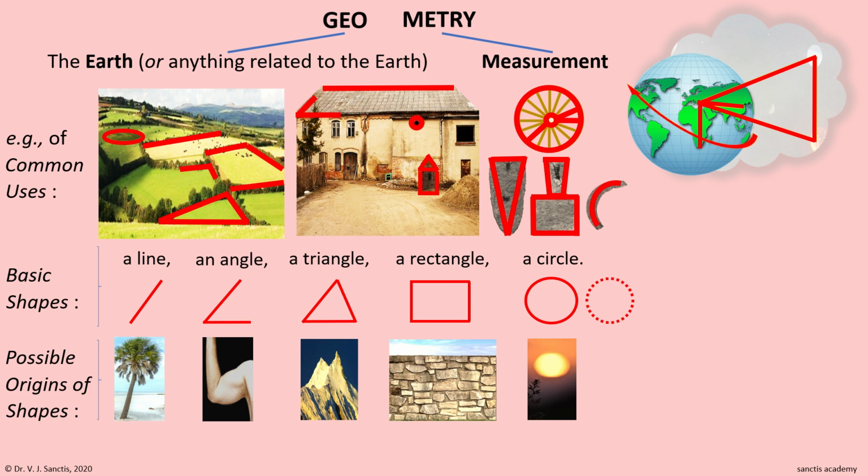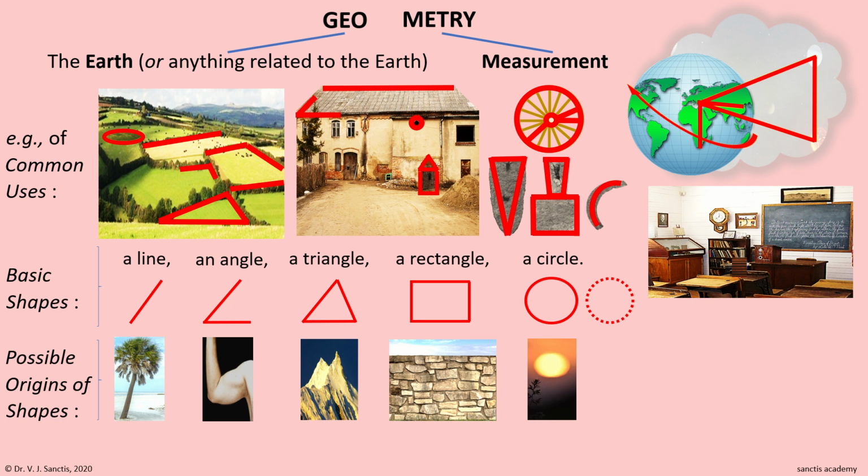Alright, so far we saw the use of geometry, that is the use of knowledge of shapes in outdoor situations. Now what about indoors? Let's take a classroom for example. We'll take a modern situation. Every edge is a line. I am marking 1, the upper edge of the showcase to the left. Wherever two edges meet, there is an angle.